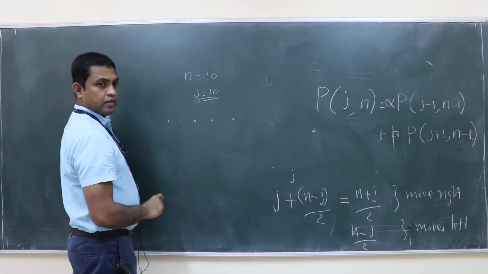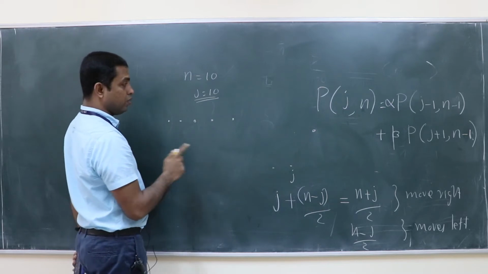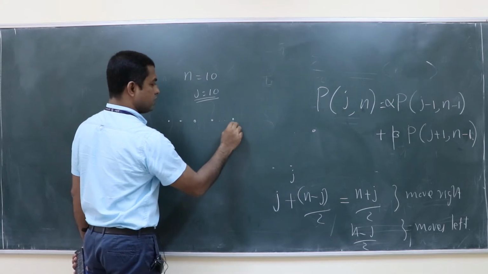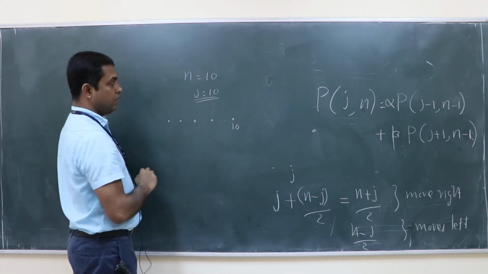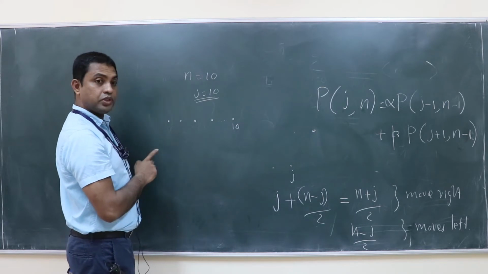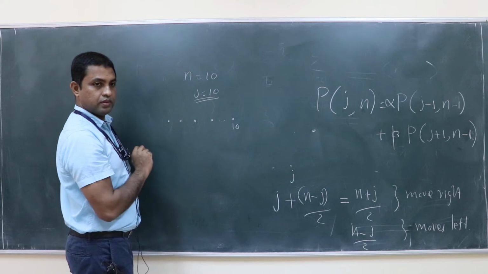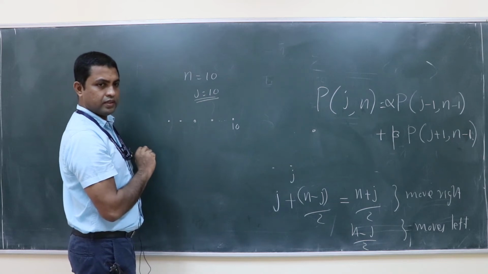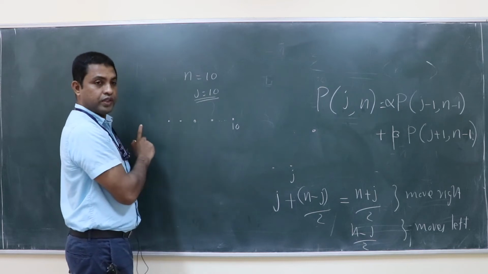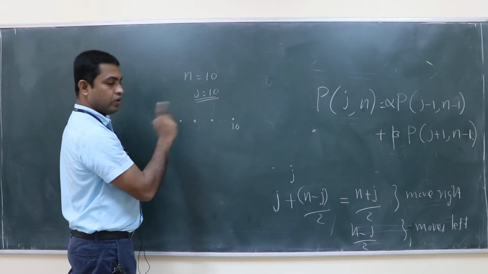So how many steps should it move right to reach the site? This is the 10th site. You are only making n steps. So how many steps should it move right to reach 10? 10 steps, right? It should not move left. If it moves left, it will never reach 10.